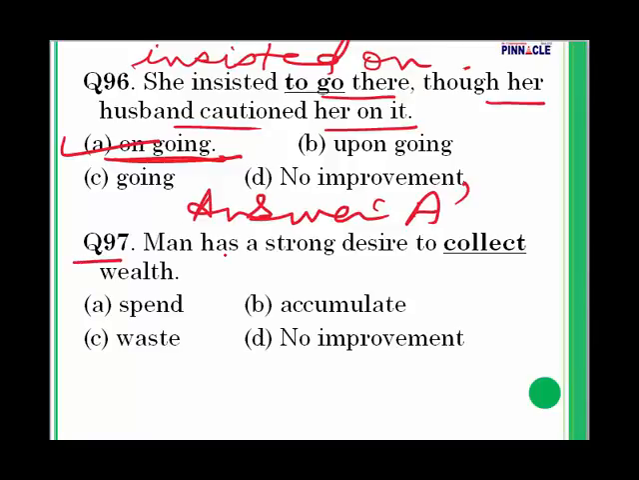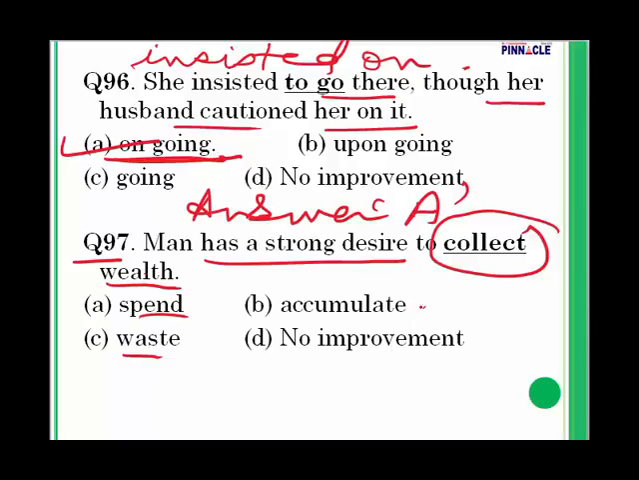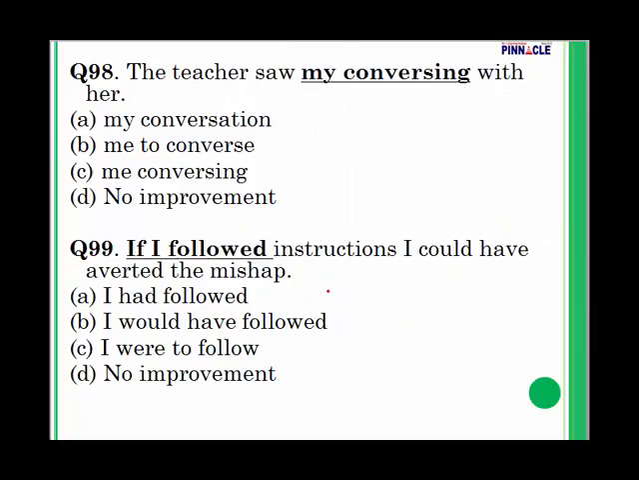Question number 97. Man has a strong desire to collect wealth. Now in this sentence, accumulate will be the appropriate one. Again related to vocabulary. Man has a strong desire to spend wealth, to accumulate wealth, to waste wealth. No, he wants to gather and keep it for himself. So we will go with accumulate. Answer is going to be C.